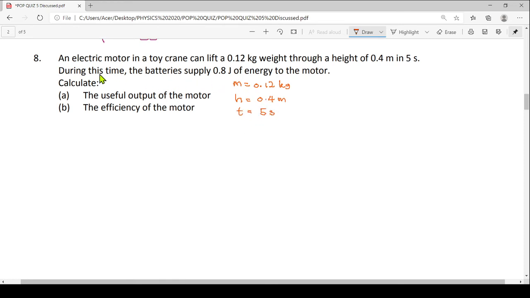During this time, the battery supplies 0.8 joule. So what energy is this? That is our energy input, equals 0.8 joule. Alright, so calculate the useful output of the motor.